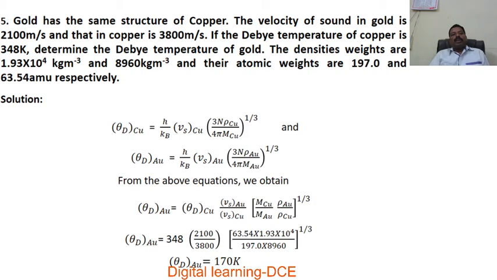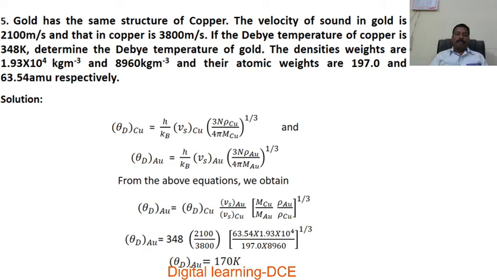Next, fifth problem. Gold has the same structure as copper. Gold and copper have the same crystal structure. The velocity of sound in gold is 2100 meter per second and that in copper is 3800 meter per second. If the Debye temperature of copper is 348 Kelvin, determine the Debye temperature of gold.